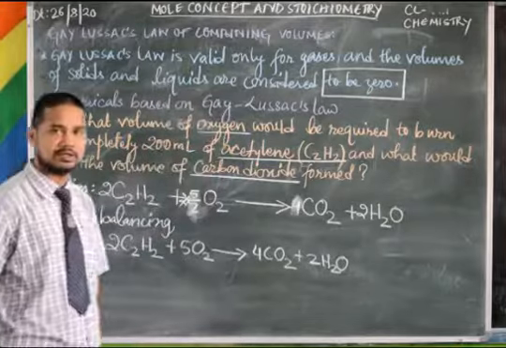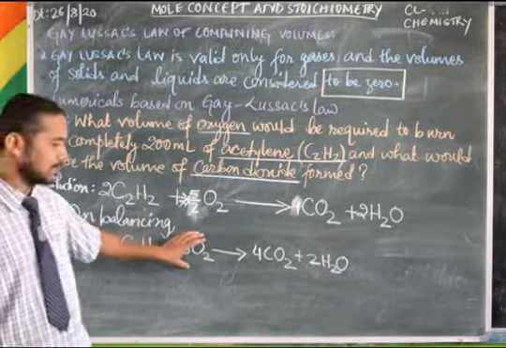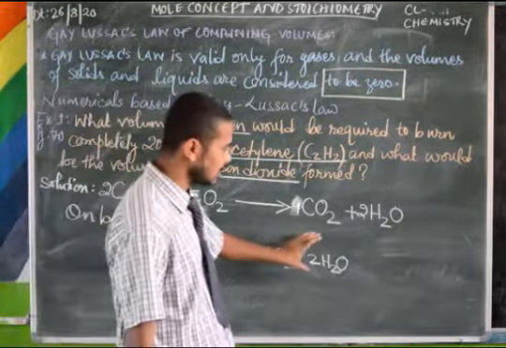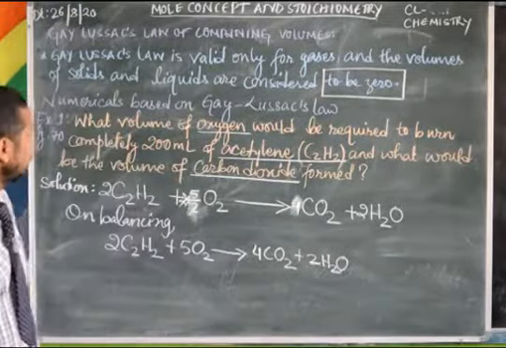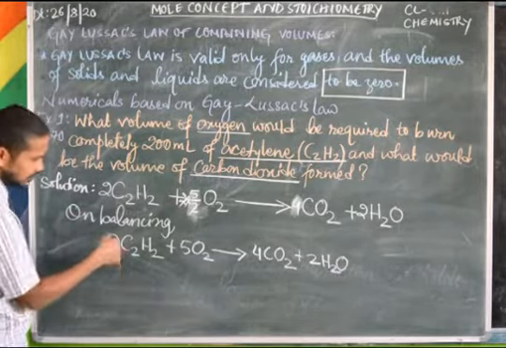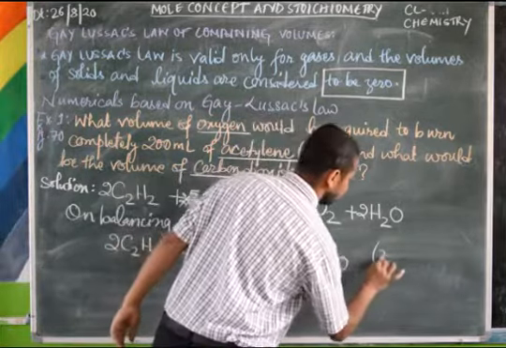molecules of water. 2 molecules of acetylene react with 5 molecules of oxygen to give 4 molecules of carbon dioxide and 2 molecules of water. Now let's follow Gay-Lussac's law here. So what is the ratio then here? 2:5.